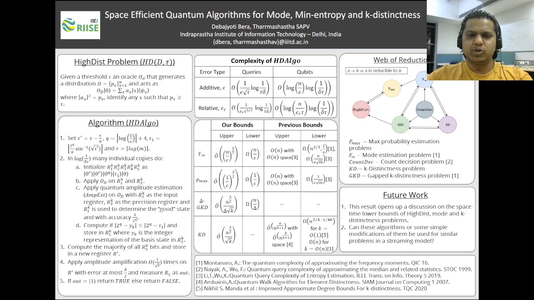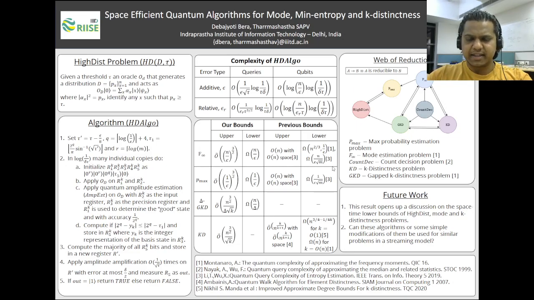Next, using quantum amplitude estimation, we estimate the probability of each of these endpoints, all in superposition, with epsilon additive accuracy. Now this costs us order 1 over epsilon queries to the oracle. We then, in superposition again, compare the estimates against a value tau and use a coin register to mark the result of the comparison.